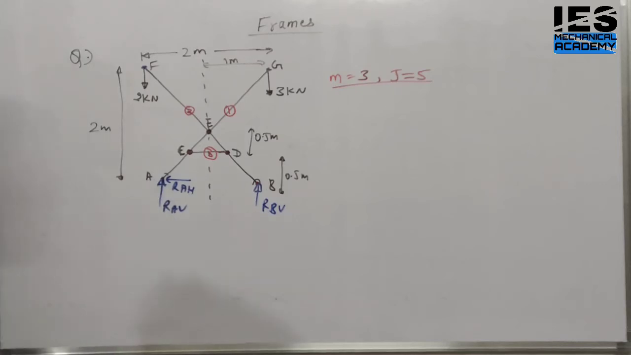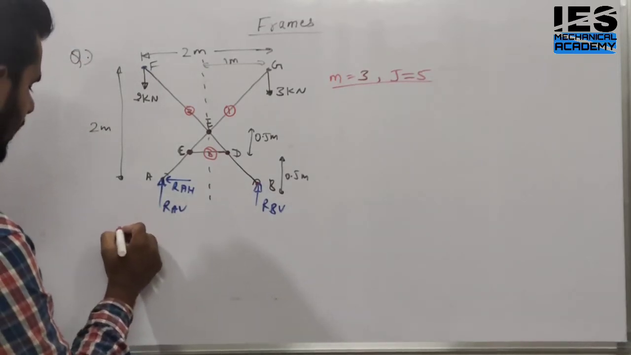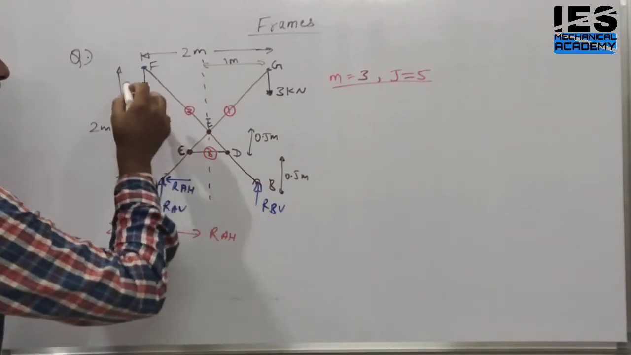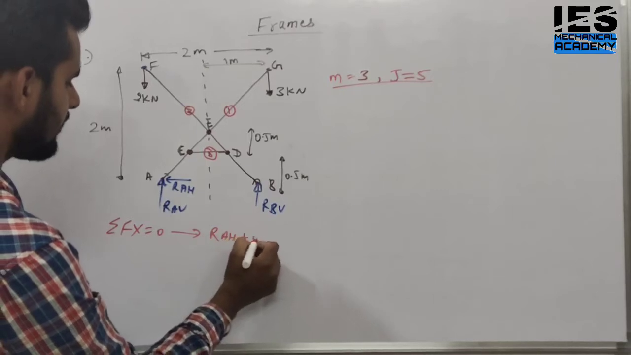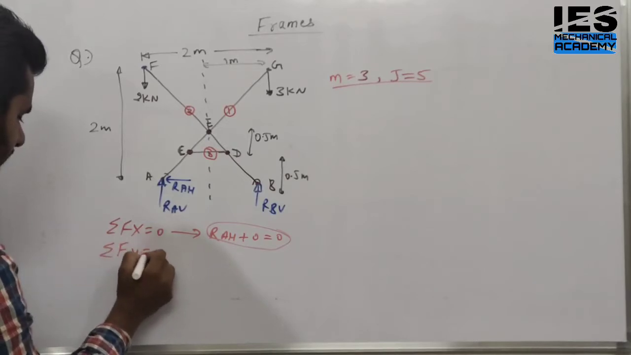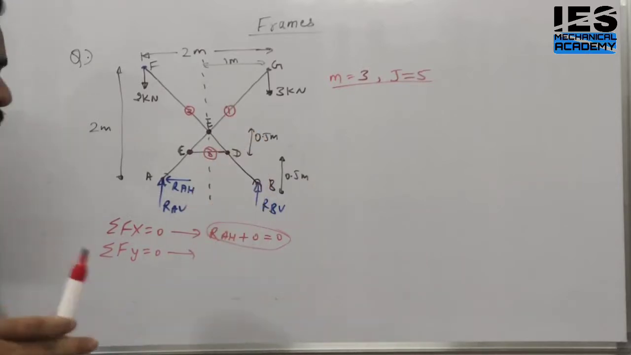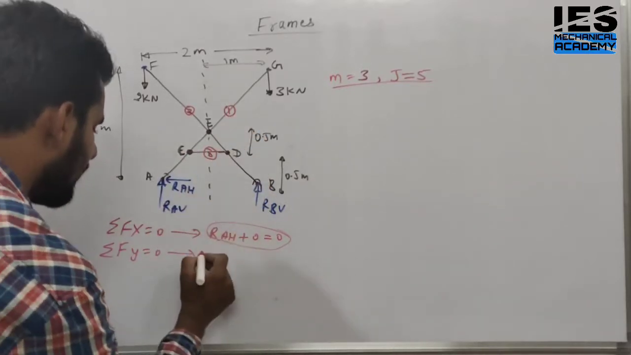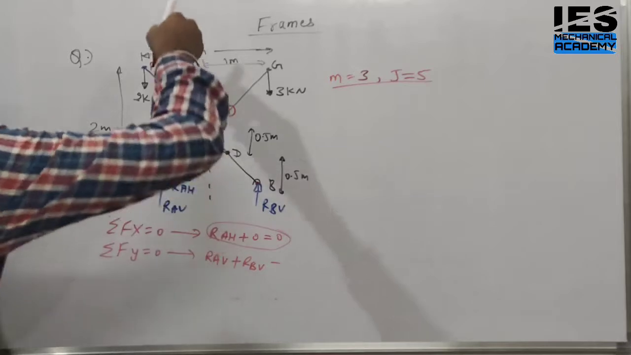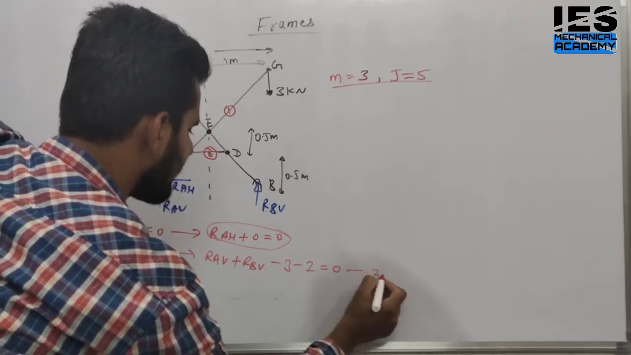Now the second step is what? Draw the support reactions if required. Now find out the support reactions. Summation Fx = 0 gives us RAH plus any other force which is horizontal. No force is horizontal, so plus 0 is equal to 0. We get RAH = 0. It is our first equation. Now the second equation: summation Fy is equal to 0. It gives us RAV vertical upward, RBV vertical upward. If we take vertical upward as positive, then vertical downward is negative, yes or no? So RAV plus RBV minus the downward forces, 3 kilonewton and 2 kilonewton, means RAV plus RBV minus 3 kilonewton minus 2 kilonewton is equal to 0. This is our second equation.